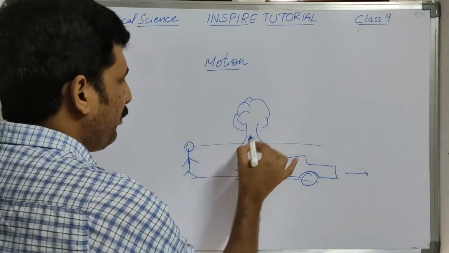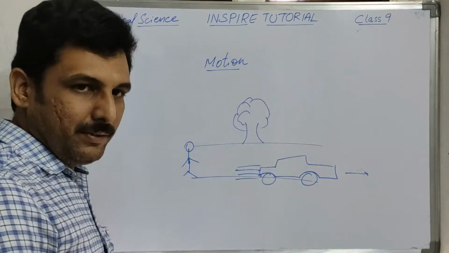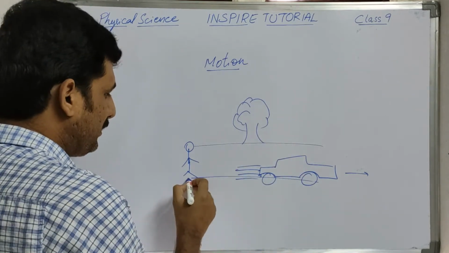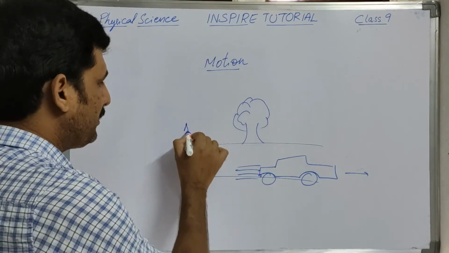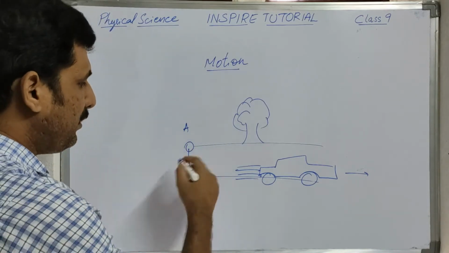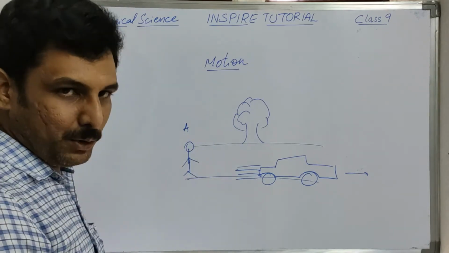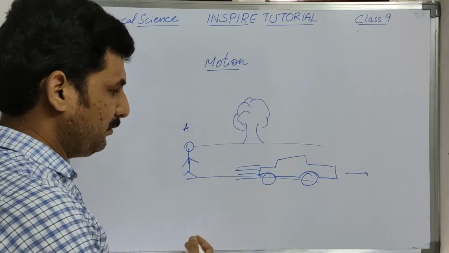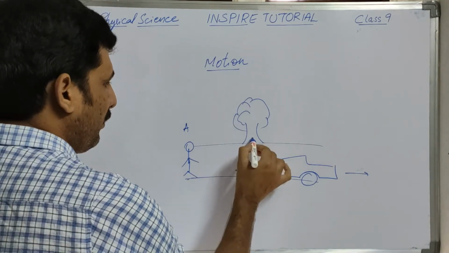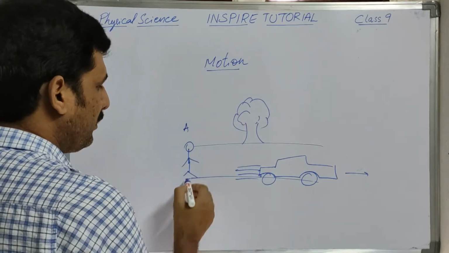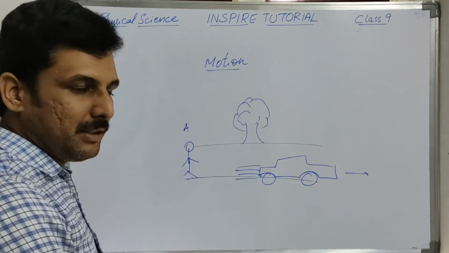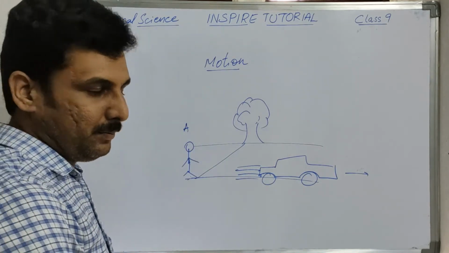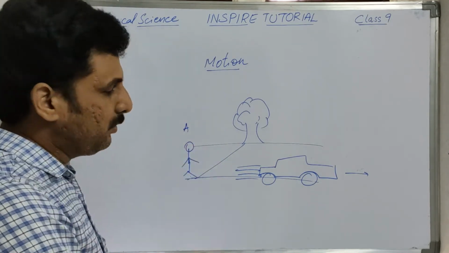If you take the tree as a reference, with respect to this tree, we can say person A is not in motion. Person A is in the state of rest, because with reference to this tree, the position of person A does not change with time.